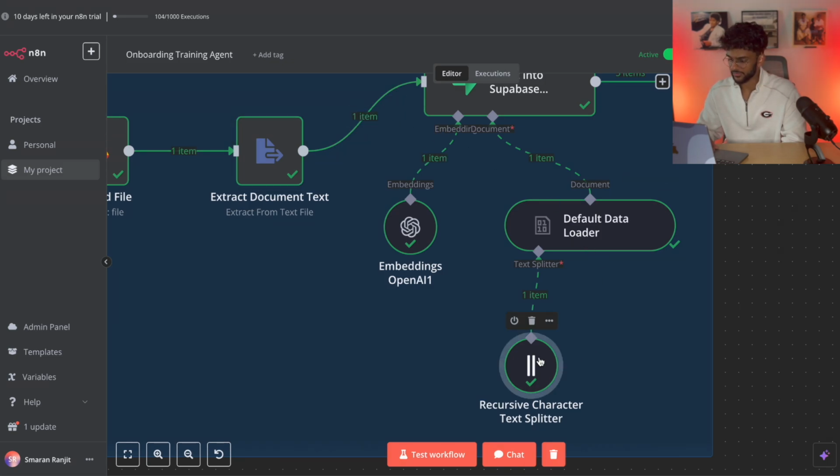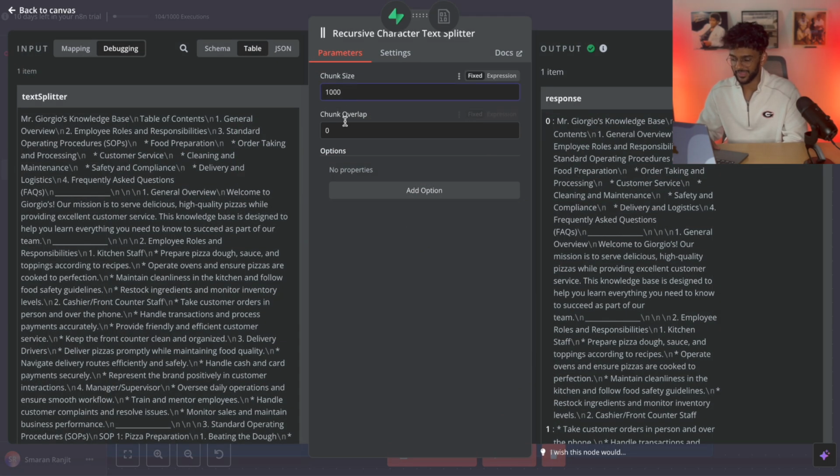And just get some recursive character text splitting and set it to 1,000. You can also do 1,100. It doesn't make too much of a difference. There's things you can look up that will tell you the optimal chunk size, but I'm not going to go into it for this video.